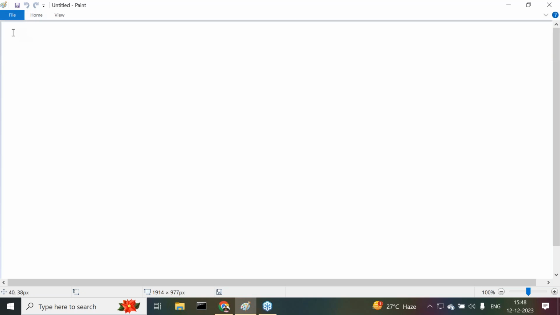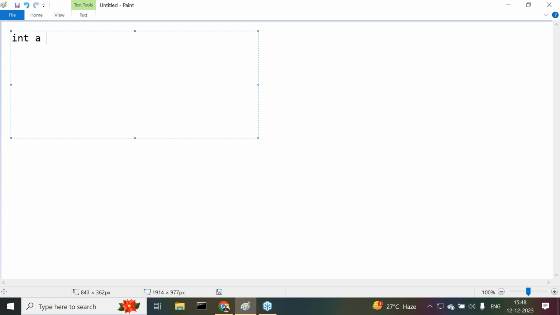For example, I want to take int a = 50, a normal variable. a is a variable, its data is 50. int *p, the p is a pointer variable, that is marked with a star. Star represents pointer variable.